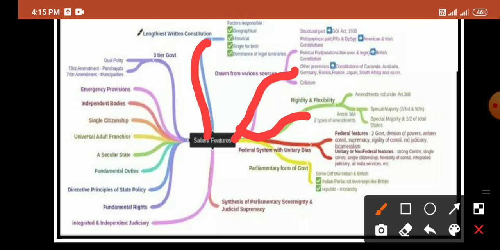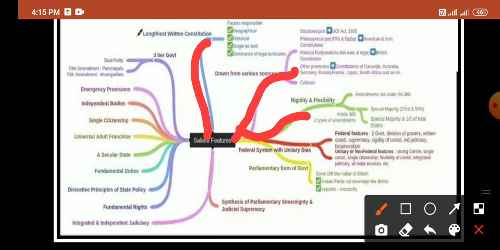The federal system with a unitary bias is also a main feature of our Indian Constitution. That is, the federal features mean both the central government and the state government have power. And unitary features mean a strong center, because in some cases the center's power is stronger than